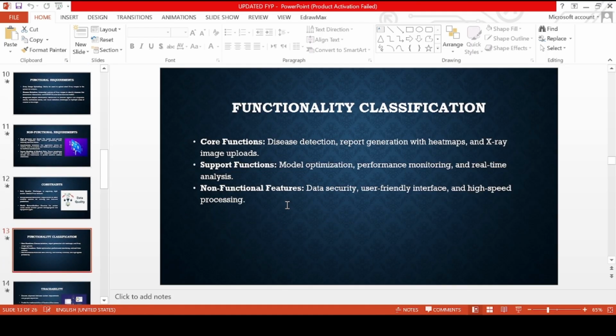So the functional classification, these are very important for the project. The system includes core functions such as detecting the disease from the X-ray image, allowing the user to upload images, and generating a detailed diagnostic report with the heat map basically. And non-functional features focus on ensuring a smoother experience and offering a secure environment.